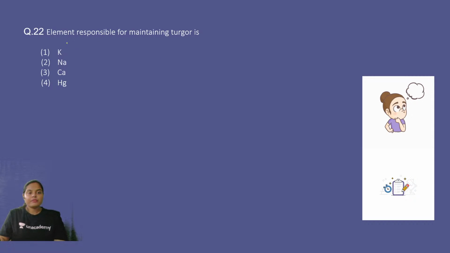Next. Element responsible for maintaining turgor is potassium, sodium, calcium, or mercury. Answer for question number 22. You have to identify the element which is responsible for maintaining the turgor pressure. Yes, absolutely correct. Potassium is the known element. It is the most abundant intracellular ion, right? And its main role is to maintain the turgor pressure of the cell. Next.